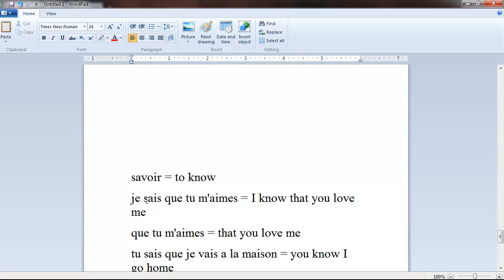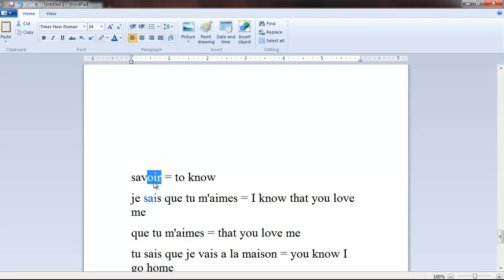And notice how tricky the root of the verb is, because it has almost nothing to do with just eliminating OIR. The infinitive form of the verb to know, savoir, ends in OIR.